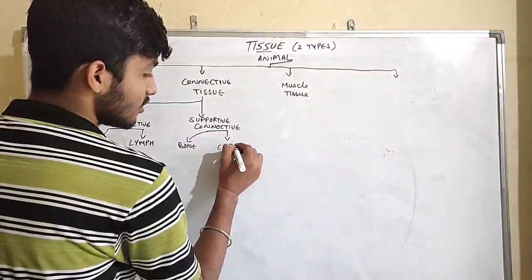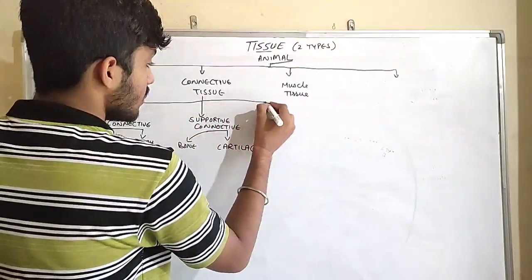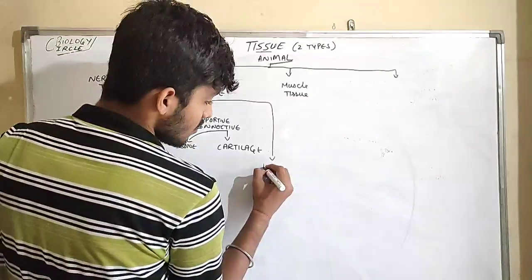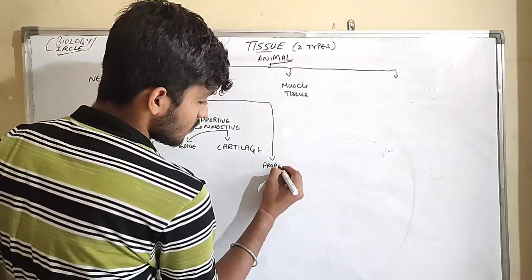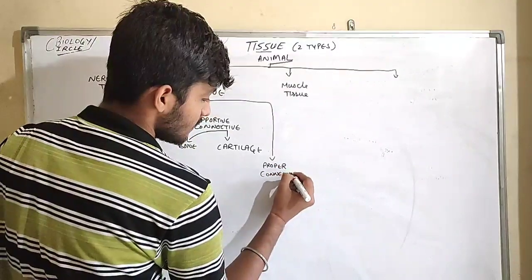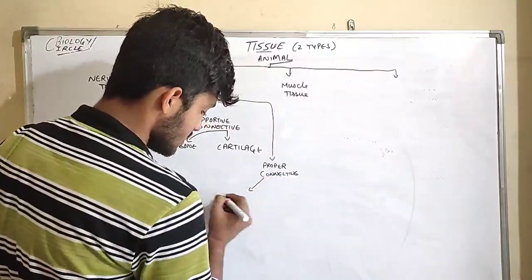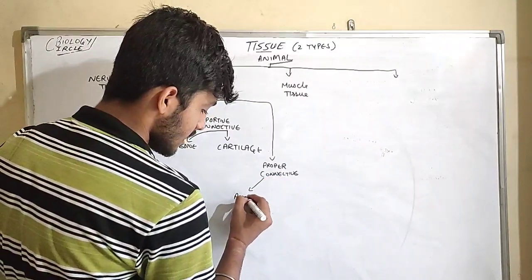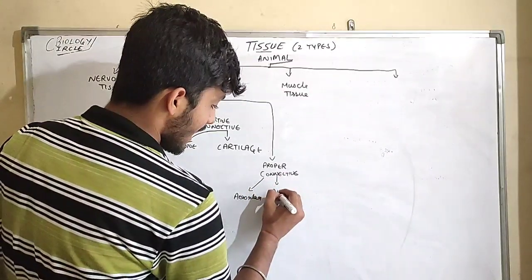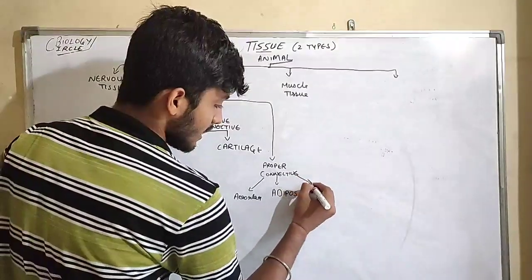Guys, bone and cartilage. Third one is proper connective tissue, that is areolar, adipose and fibrous.